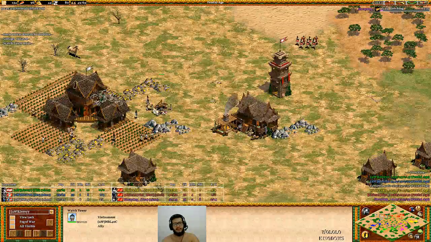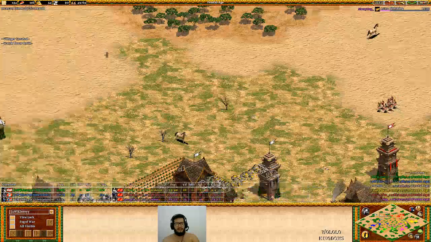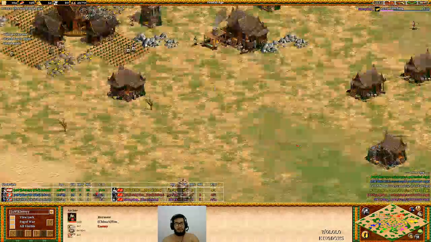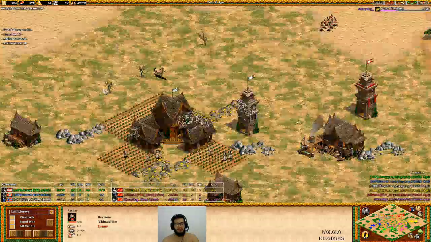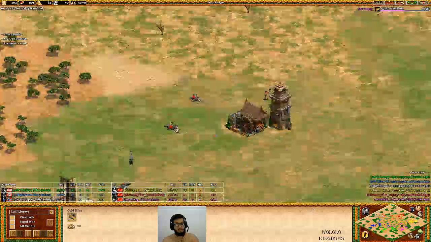And MBL is being put under pressure here by Ting, who's making towers and surrounding him with some units. So he's just defending his perimeter with a few towers.